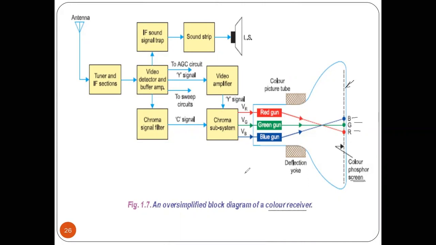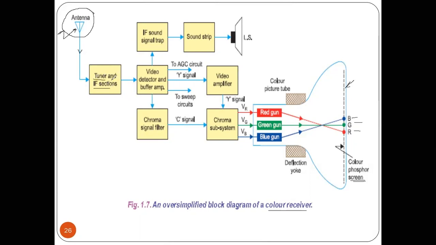In that color receiver, when we want to study it, the first part is the antenna. The antenna receives the signal which is sent through the television station. That transmitter station sends the signal, and it is received by the antenna. After that, the signal is sent towards the tuner and IF section.